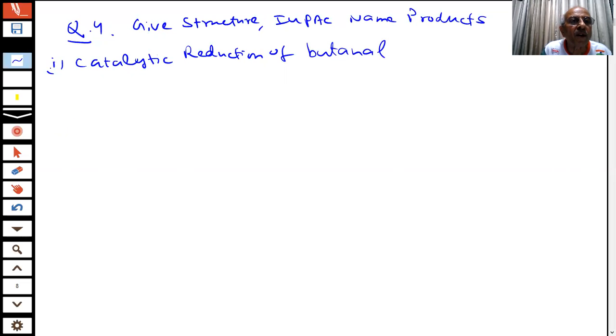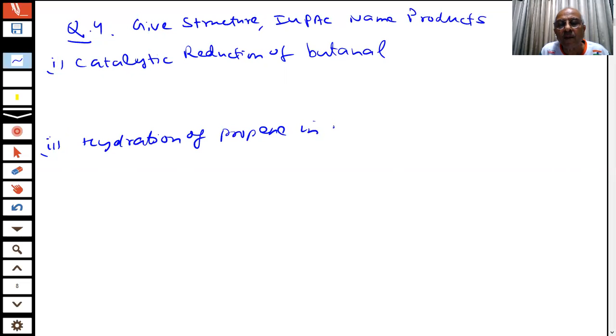Second, hydration of propene in the presence of dilute H2SO4. Question number 3 on the screen, students.